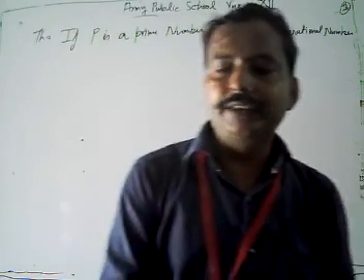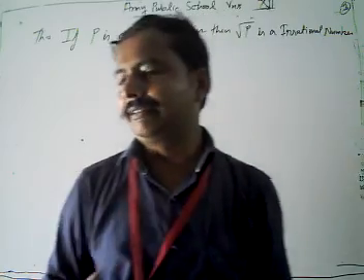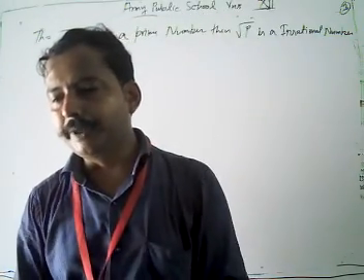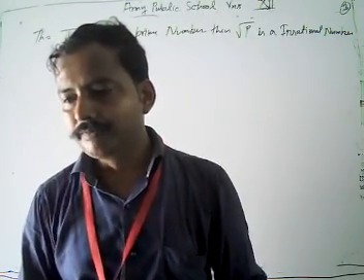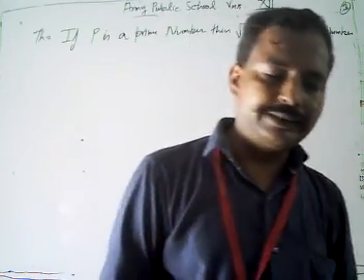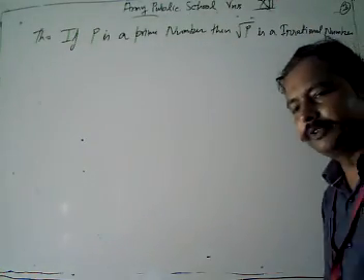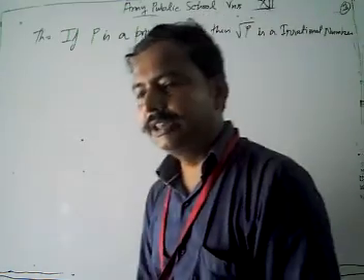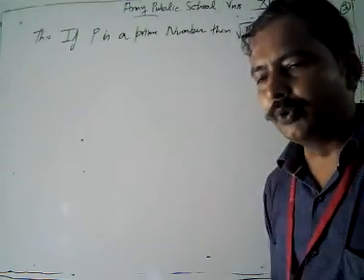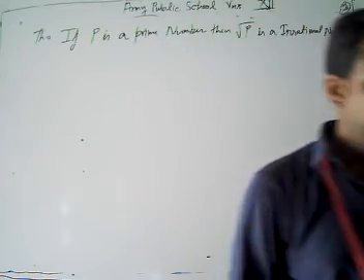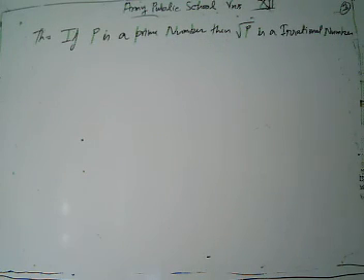First of all, we assume that root p is a rational number. Then we will show that what we supposed is wrong, so our assumption is wrong. Hence root p is an irrational number. So we are going to use our contradiction method.